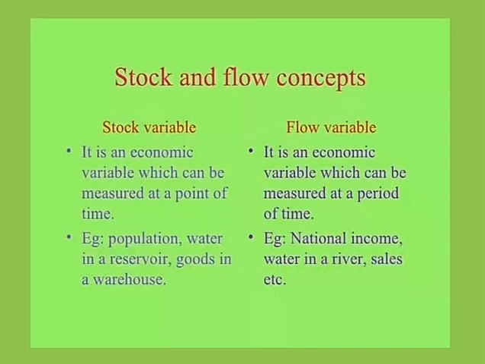Example: population, water in reservoir, goods in warehouses. A flow variable is an economic variable which can be measured over a period of time. Example: national income, water in river and sales.